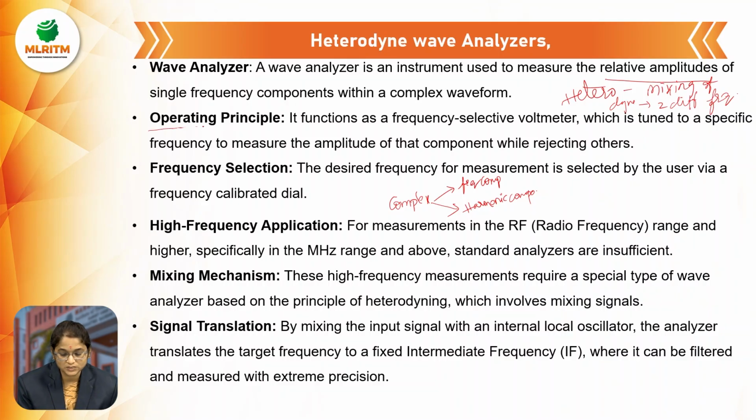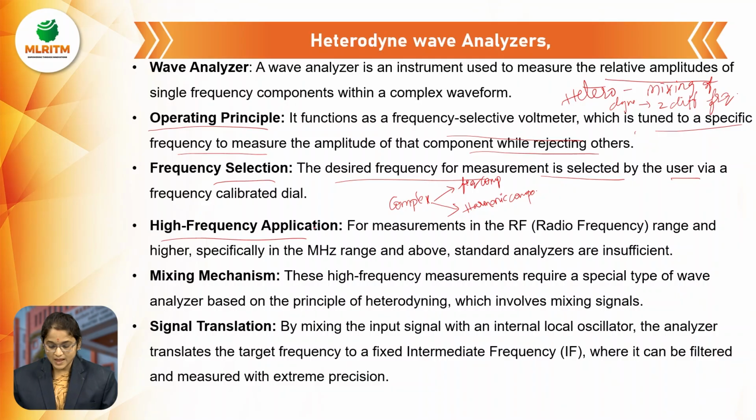So what is the operating principle? It uses a frequency selective voltmeter, which is tuned to a specified frequency to measure the amplitude of that particular frequency component, while rejecting all other frequencies. That is the wave analyzer. The desired frequency to be measured is selected by the user via the frequency calibrating dial, and with the help of this dial we select the particular frequency component and reject all other frequencies.